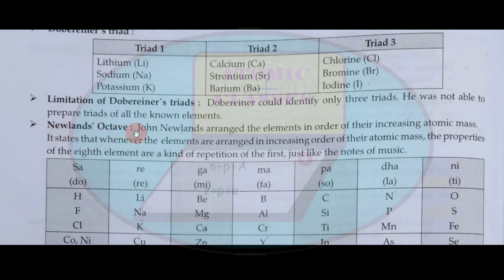Newlands' octaves. John Newlands arranged the elements in order of their increasing atomic mass. It states that whenever the elements are arranged in increasing order of their atomic mass, the properties of the 8th element are a kind of repetition of the first, just like the notes of music.